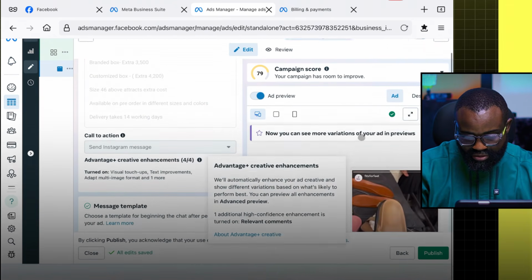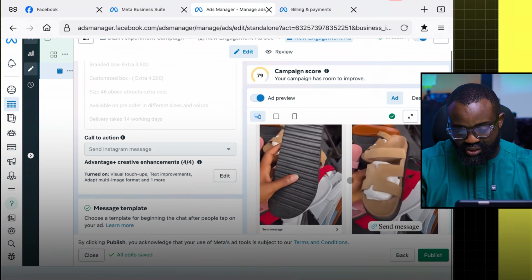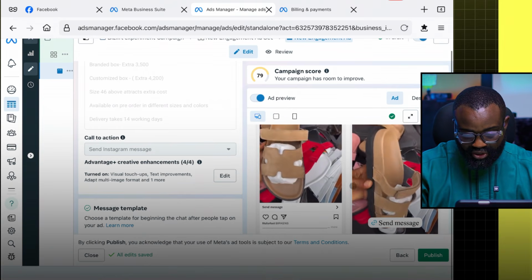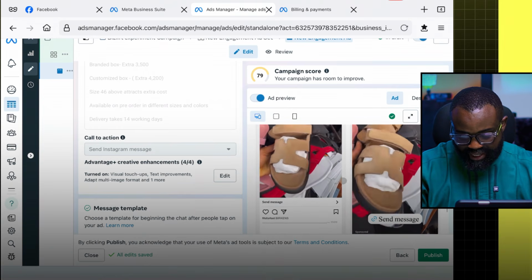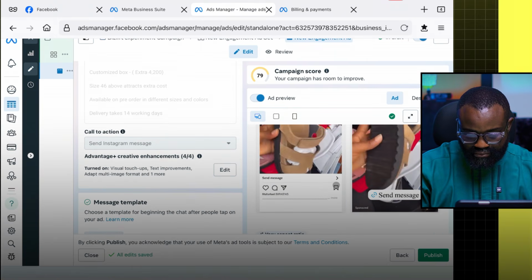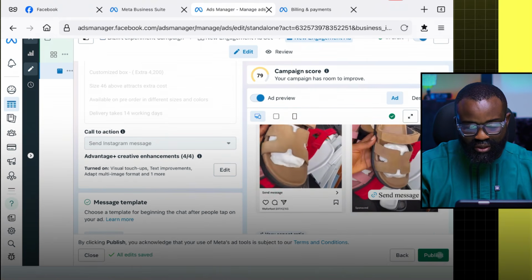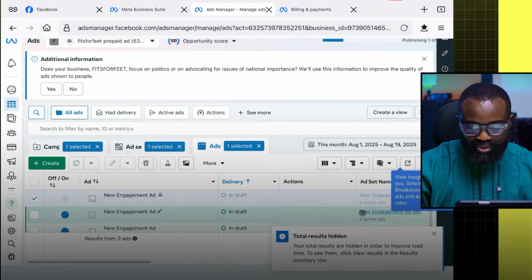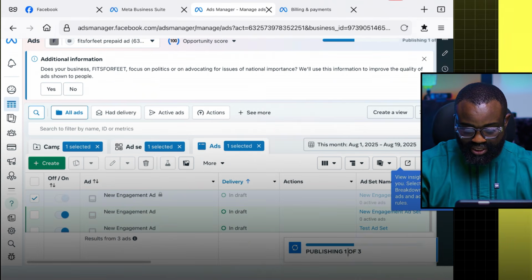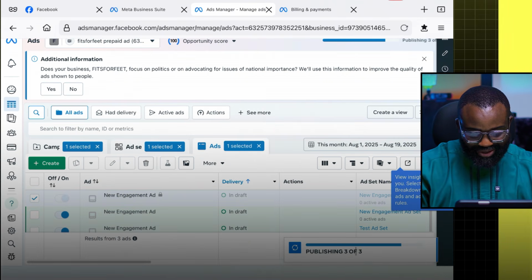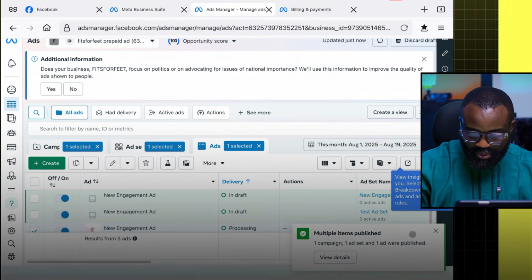So same thing, let's look at how it looks like. Can you see? So this is Birkin, handmade Birkin. So I like how it looks. So this is it. So I'm going to publish this as well. So I'm going to publish that ad as well. So let's see. You can see it's publishing. Okay. So all published. You can see. So now both ads are published for Meal by Terry and also Fit for Feet.